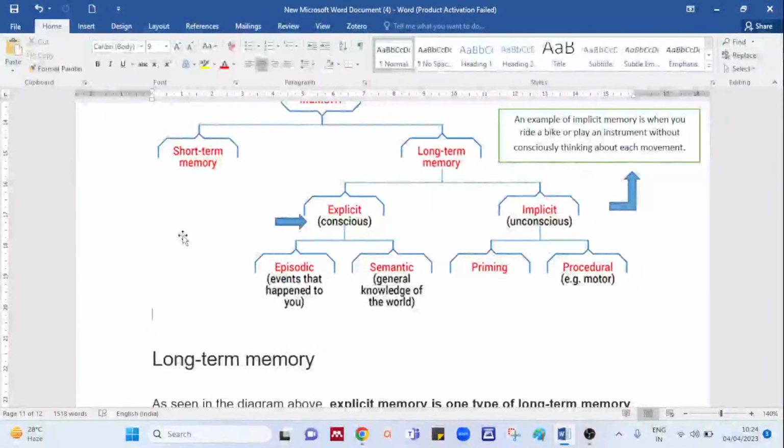It is talking about the unconscious way. Like the example I've given here, when you ride a bike or play an instrument without consciously thinking about each moment, you just go on.